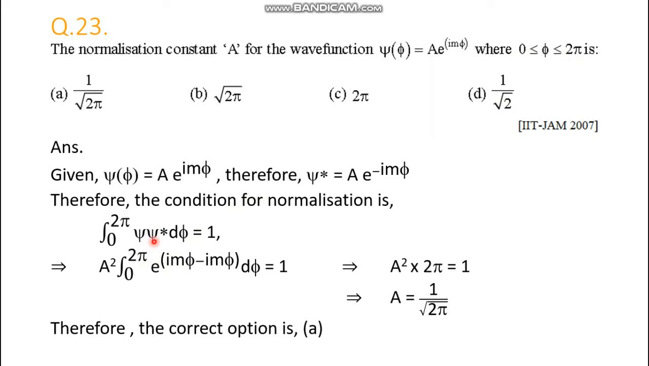In order to get the value of psi star psi, you have to take the product of these two things. The product is definitely this one into this one. That means A squared into e to the power i m phi minus i m phi. So e to the power i m phi minus i m phi means e to the power 0. That means only d phi is left here, and integration of d phi from 0 to twice pi is nothing but twice pi. And if the overall value is 1, so A squared into twice pi equals 1. That means A has the value 1 by root over twice pi. So this way the normalization constant is obtained, and the correct option is 1 by root twice pi. This one, correct option is A.